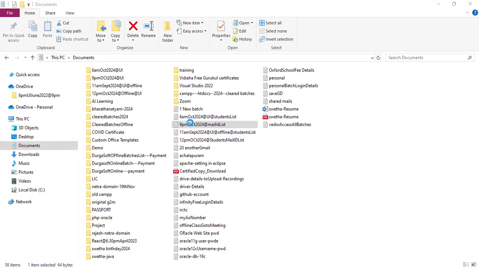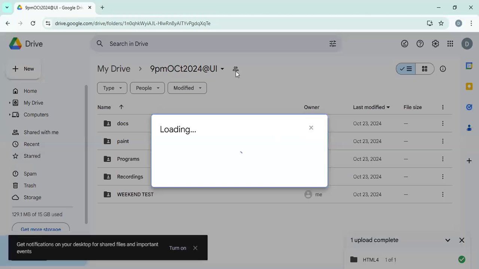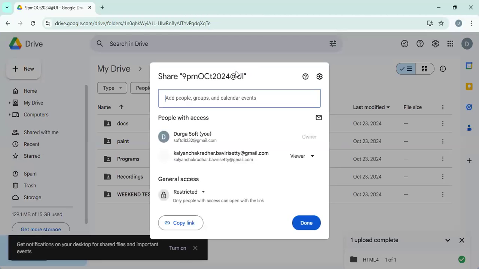I didn't get your mail ID from the organizer, so once I get it, I'll share this drive access with you. For these two mail IDs, I shared this drive. So this drive is shared with the two mail IDs.